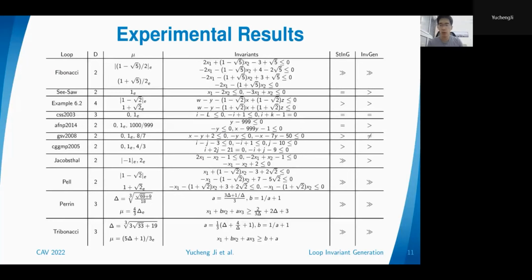We see that for almost all benchmarks, our invariants recover or outnumber the results of the previous ones, especially for the examples with complicated transition matrices. We know that we usually have complicated eigenvalues for those matrices. On those examples, basically, STIN and Aligator cannot produce any useful invariants, but we can get a lot of invariants with irrational coefficients, which is only possible with our method.